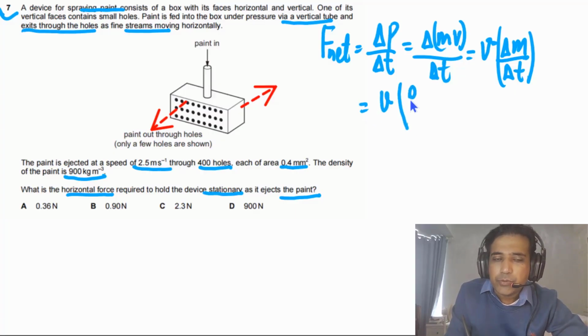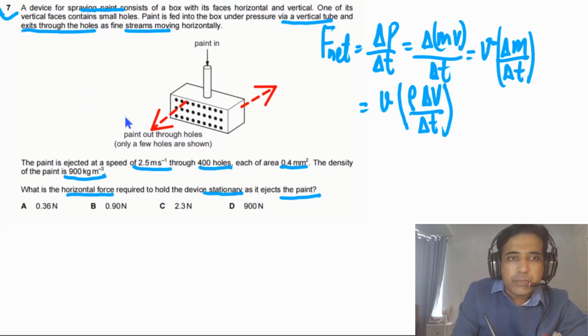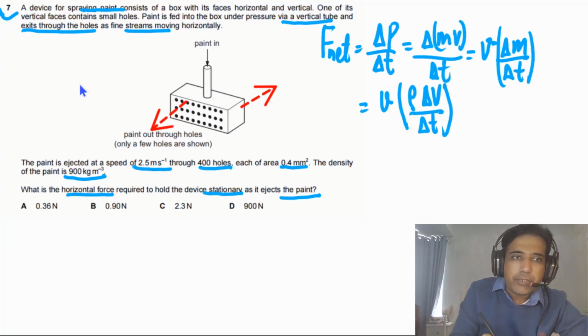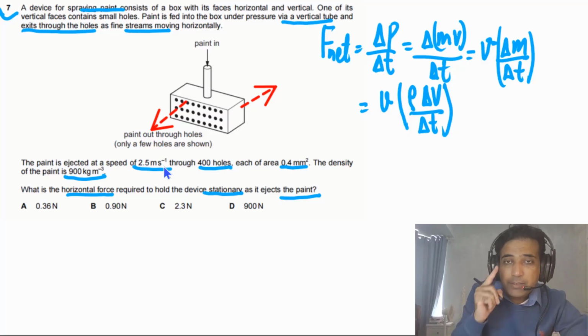Delta m will be equal to the density of the paint times the change in volume of the paint divided by delta t. Now how can we calculate the volume of the paint? Simply imagine how much distance is traveled by the paint in 1 second. As the speed is 2.5 meters per second, in 1 second the distance traveled by the paint is equal to 2.5 meters.